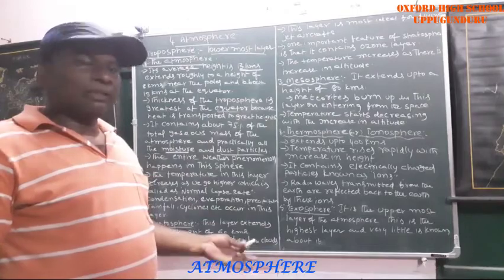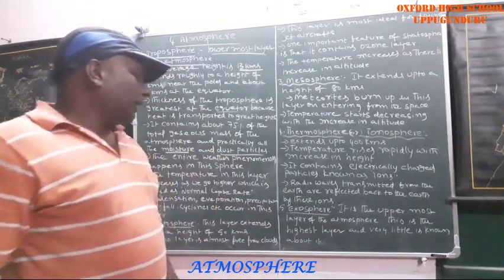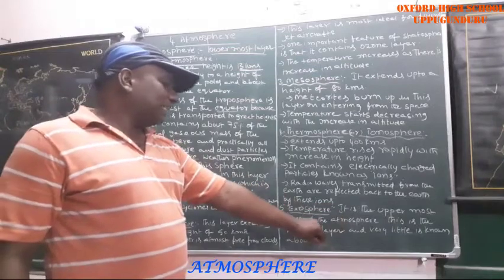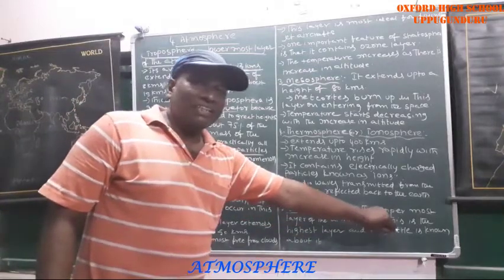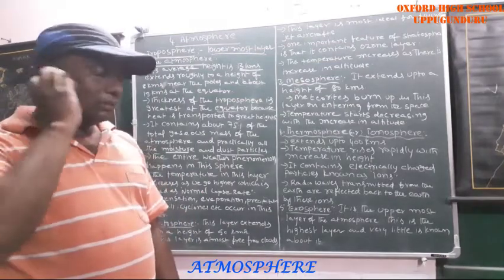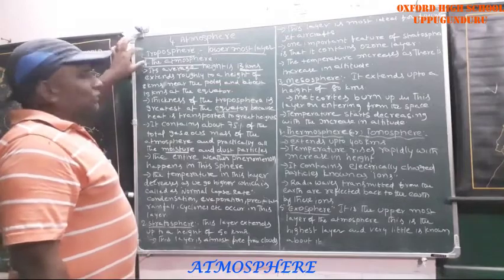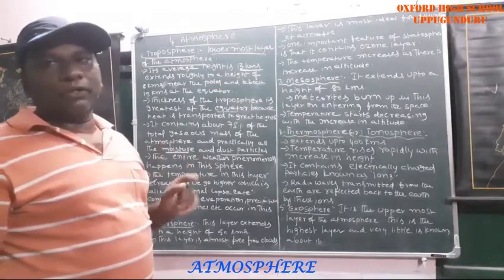Regarding this, we don't have much information. It is the uppermost layer of the atmosphere. This is the highest layer and very little is known about it. Do you understand? So this is all about the different layers. Okay, troposphere, I told you.